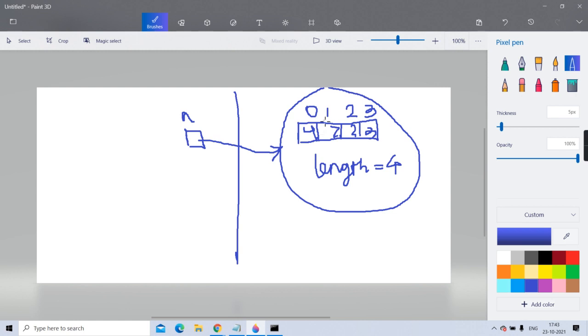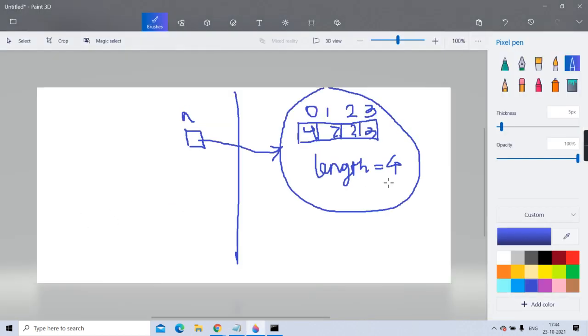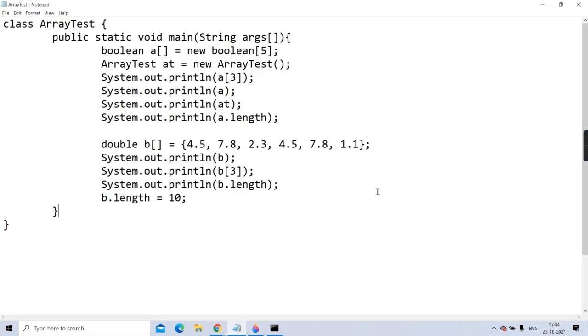It will not print 10. No, but I am not printing, I am assigning, my dear. I am assigning 10 to that length property. B dot length 10. I am trying to store 10 in that length property. I am trying to make this 4 as 10. Will it allow you to change that property?